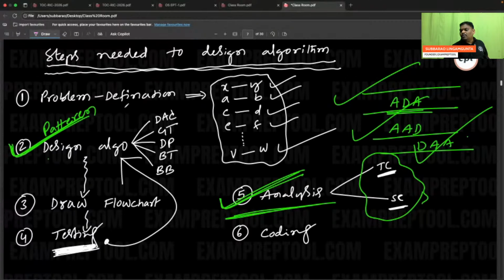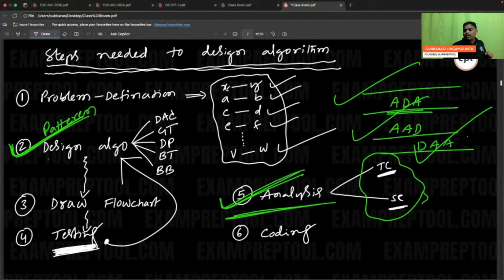Because government people may not give an answer immediately. They will say, let me ask my boss. Let me go to the chief minister. The chief minister will ask the prime minister. There are so many levels. So what I mean to say is, in a big project, at the problem definition itself, they will take a lot of time, because they are not clear with the problem.